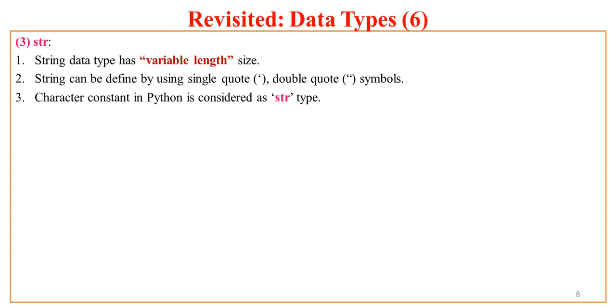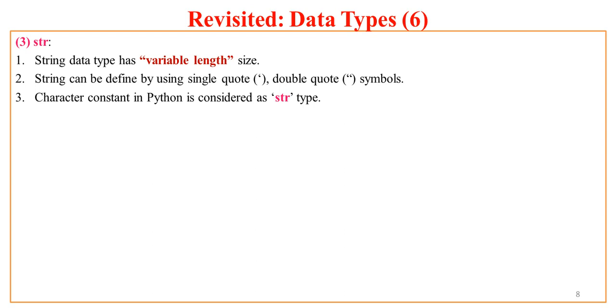Now the third fundamental data type is string, that is str. Python string can be of variable length size. It can be of any size. Python doesn't specify any size limit for string. And string can be defined by using single quotes or double quotes.